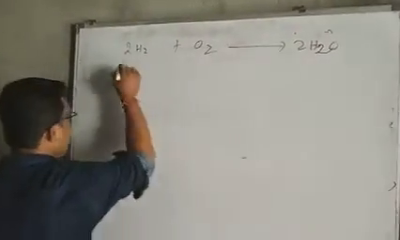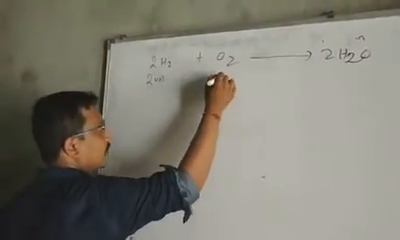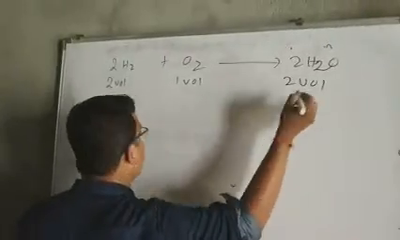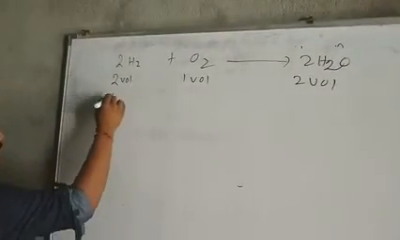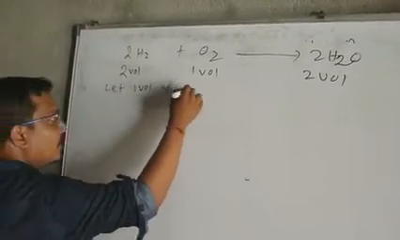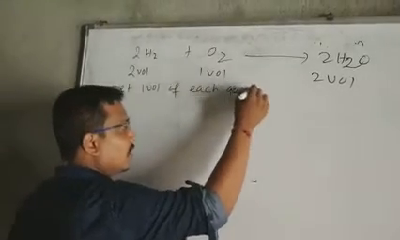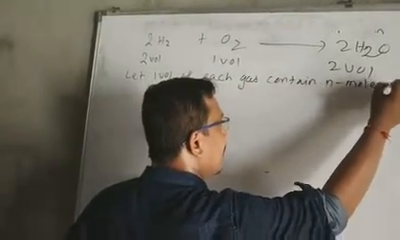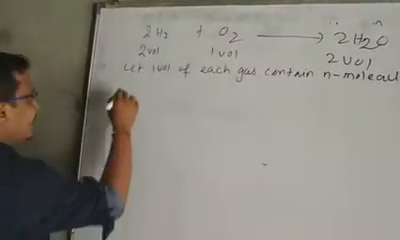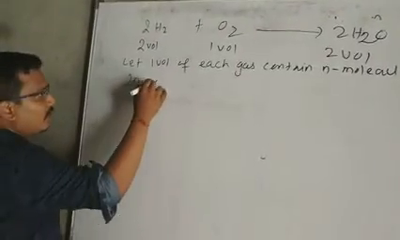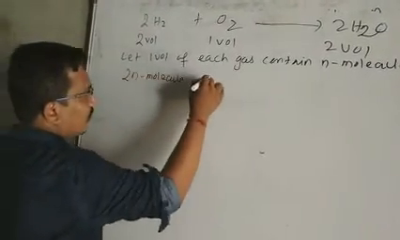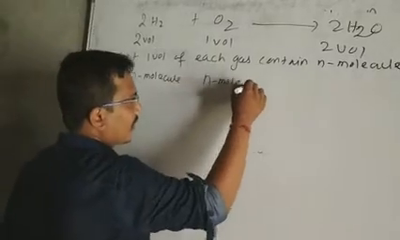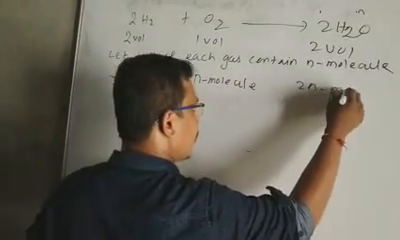Experimentally, it is seen that hydrogen is 2 volume, oxygen is 1 volume, and water vapor is also 2 volume. Let 1 volume of each gas contain n molecules. Now apply Avogadro's hypothesis. Then we can write 2n molecules of hydrogen, n molecules of oxygen, and 2n molecules of water vapor.